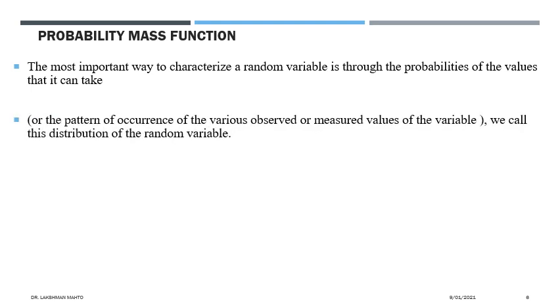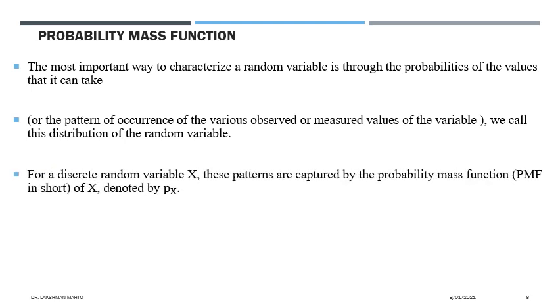That means we note down the pattern of occurrence of the various observed or measured values of the random variable, and we call that pattern the distribution of the random variable. And for a discrete random variable, this pattern can be captured by the probability mass function.